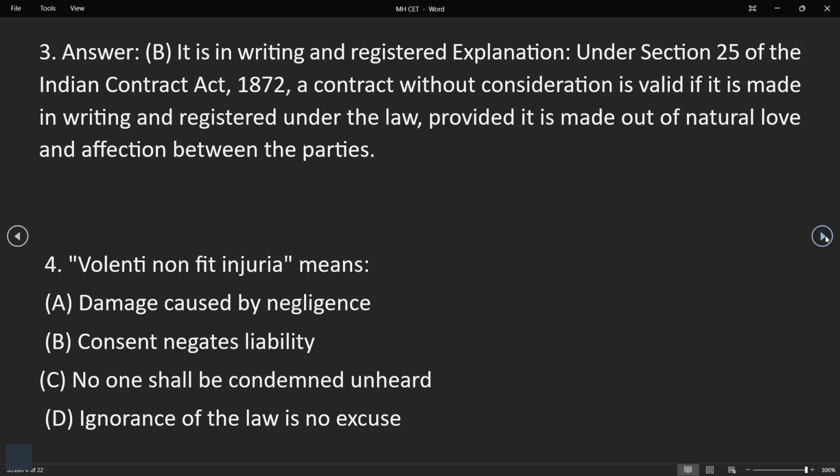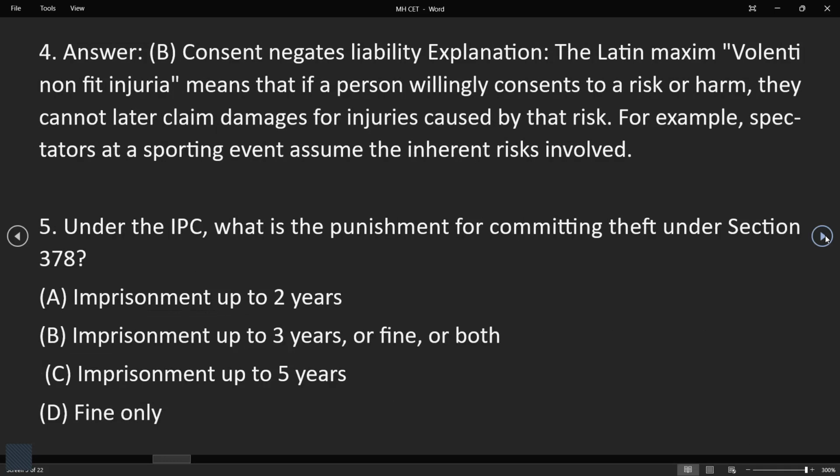Volenti non fit injuria means what? The options are damage caused by negligence, consent negates liability, no one shall be condemned unheard, ignorance of the law is no excuse. Let's see our answer. Our answer is B, consent negates liability. The Latin maxim volenti non fit injuria means that if a person willingly consents to a risk or harm, they cannot later claim damages for injuries caused by that risk. For example, spectators at a sporting event assume the inherent risk involved.